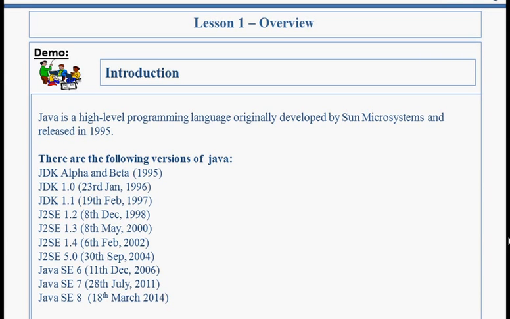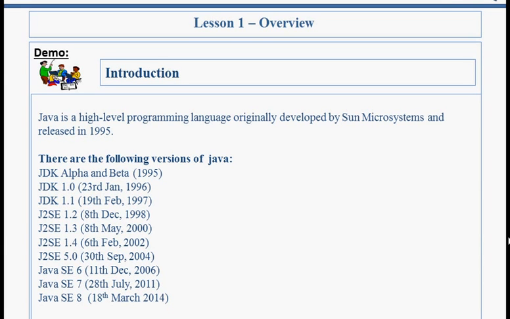Another thing is that Java syntax is similar to C, but it omits many of the features like pointers, structure, union, operator overloading, multiple inheritance, and many more that make the C language complex, confusing, and unsafe.